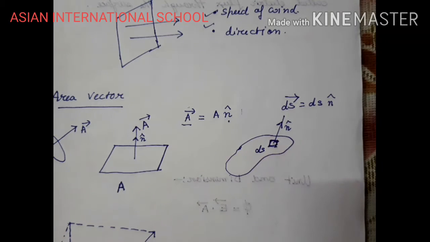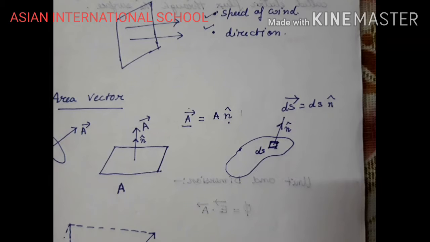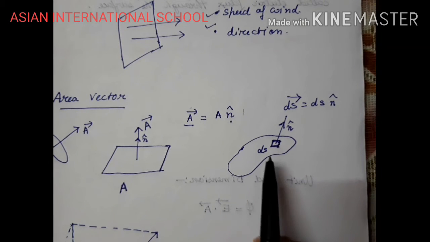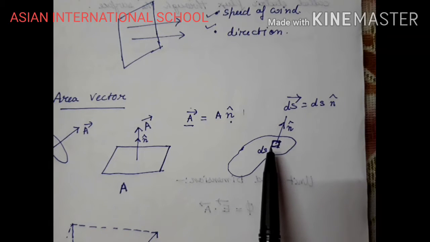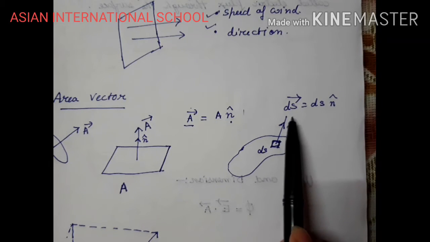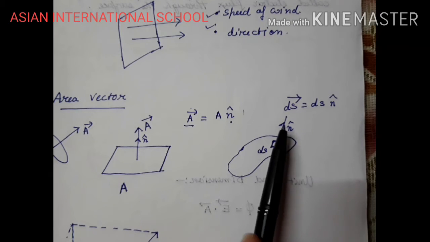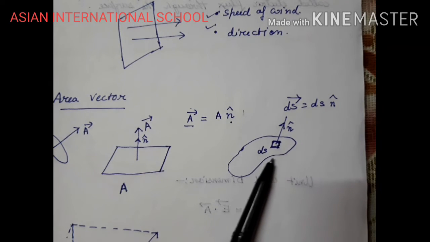So in case of a curved body, we are considering a small elementary portion, and that small elementary portion is so small that it can be considered as a planar area. And we know for a planar area, the direction of the area vector is always perpendicular to it. So this is how we get the direction of the area vector for a curved surface.